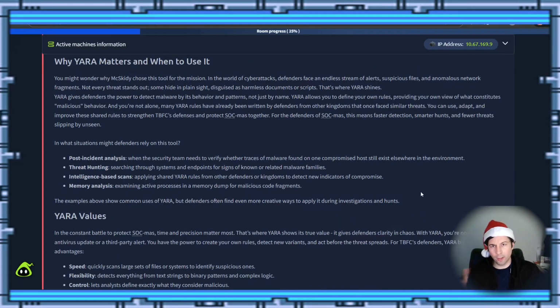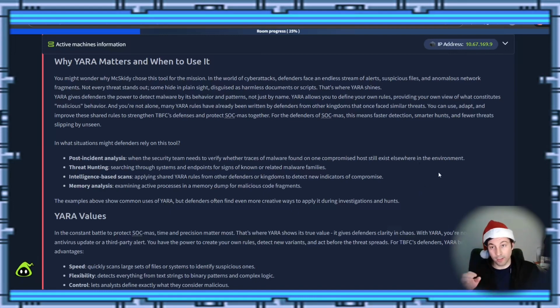So why does YARA matter and when to use it? You might be wondering why Miss Kitty chose this tool for this mission. In the world of cybersecurity, defenders face an endless stream of alerts, suspicious files, and anomalous network fragments. Not every threat stands out. Some hide in plain sight, like steganography, disguised as harmless documents or scripts.